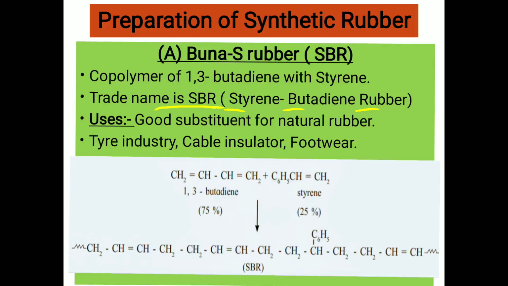Buna S rubber is the copolymer of 1,3-butadiene with styrene. When 75% butadiene reacts with 25% styrene, there is the formation of Buna S rubber or SBR. Buna S rubber is a good substitute for natural rubber, and it is used in the tire industry and cable insulation. It is also used in footwear.